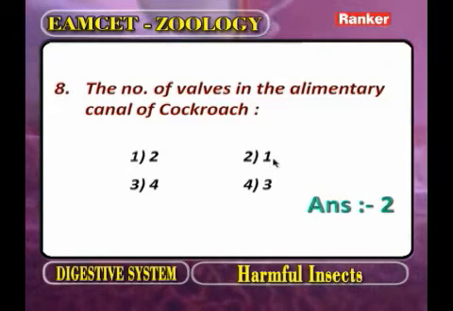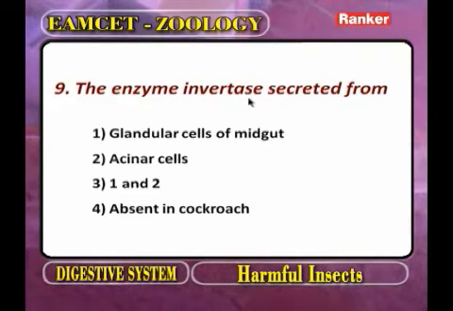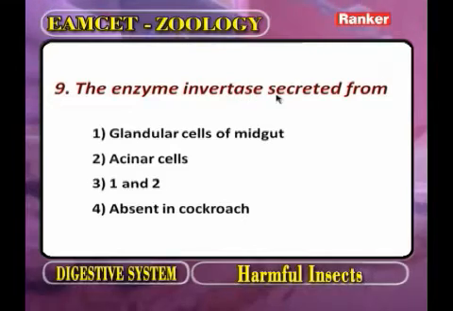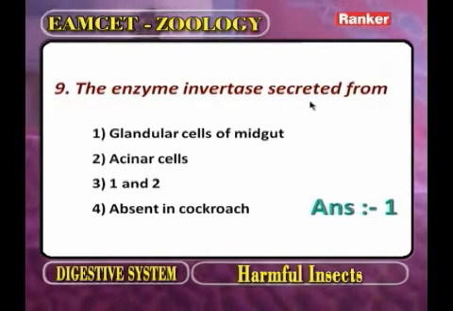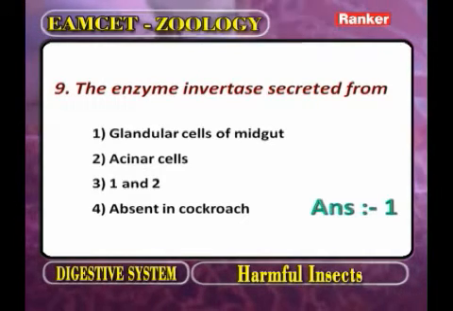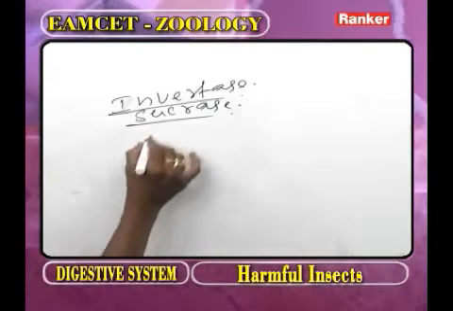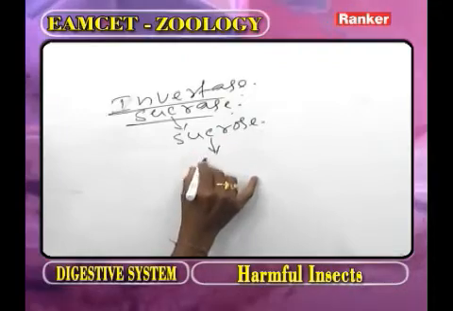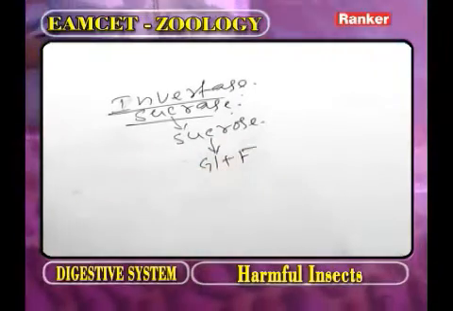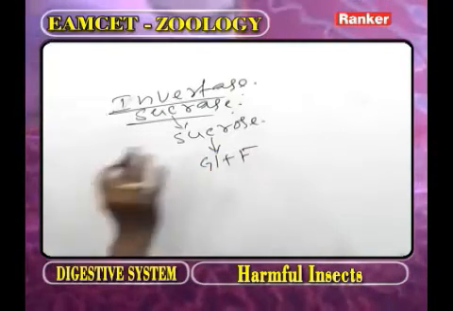Now we go for the next question. The enzyme invertase is secreted from. Now, what is the other name of invertase? Sucrase. Sucrase converts sucrose into glucose and fructose. One sucrose molecule is converted into one glucose and one fructose.